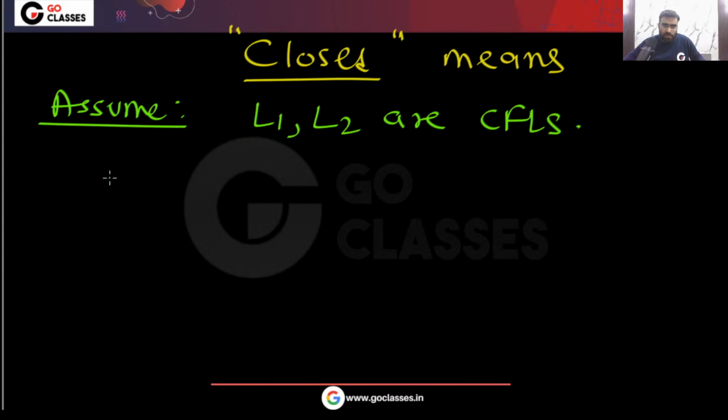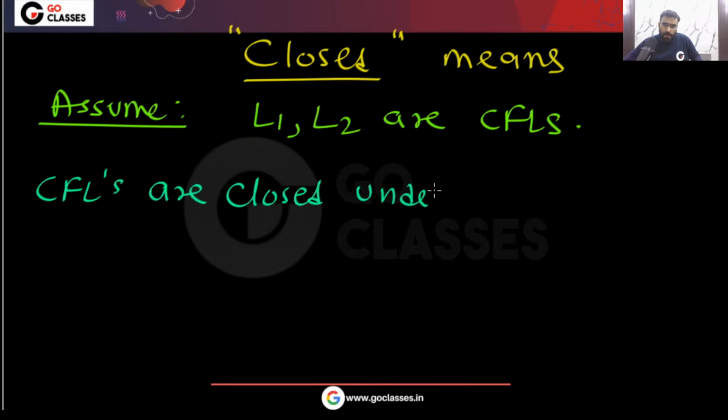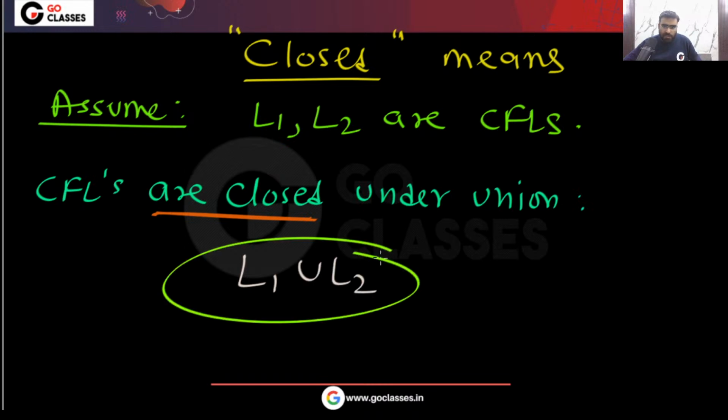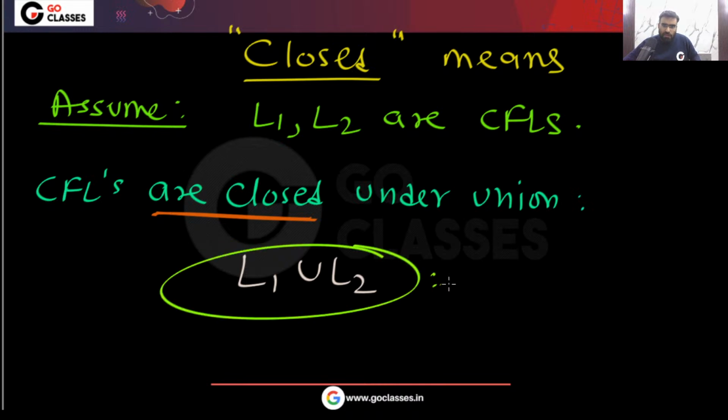When I say they are closed, for example, when I say CFLs are closed under union, when I say that context free languages are closed under union operation, what does that mean? It simply means that if you have two context free languages, their union also will be context free. If you take the union, this union is guaranteed to be context free. This will be a context free language. So this is what it means.